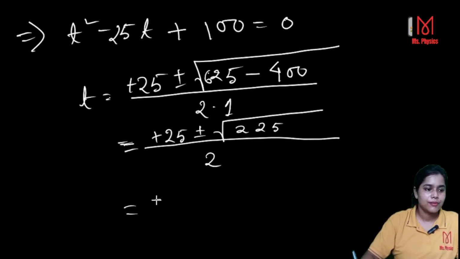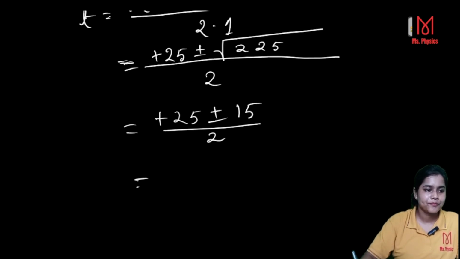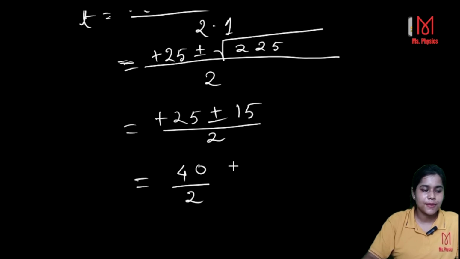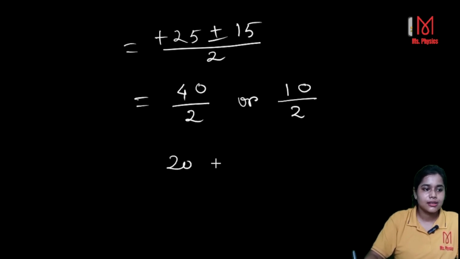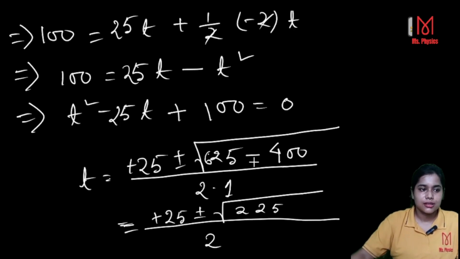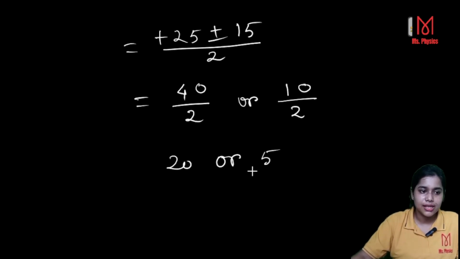So plus 25 plus minus 15 over 2. 25 plus 15 means 40 over 2, and if you consider minus, then 10 over 2. So that gives you 20 or 5. That means you will be able to catch me after 5 seconds, then after 20 seconds.